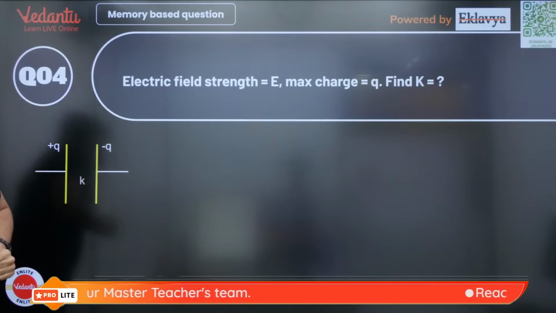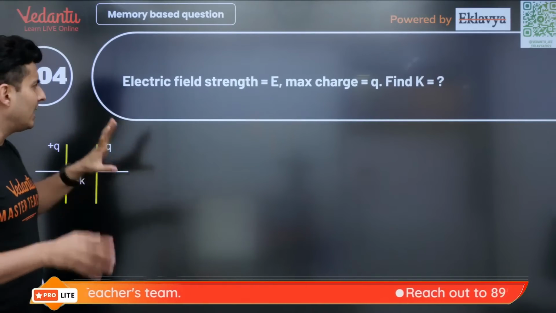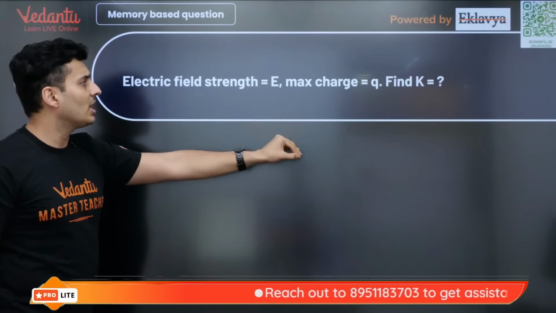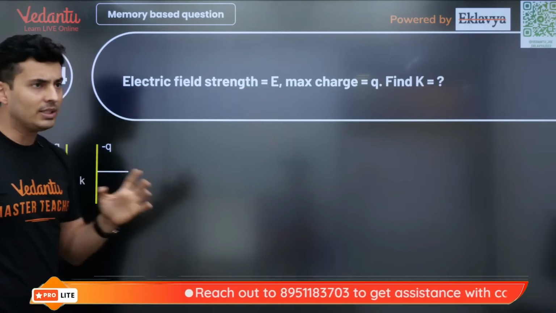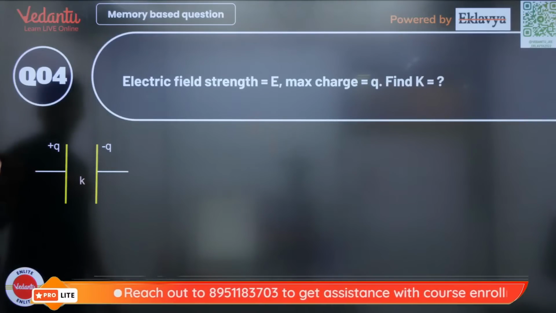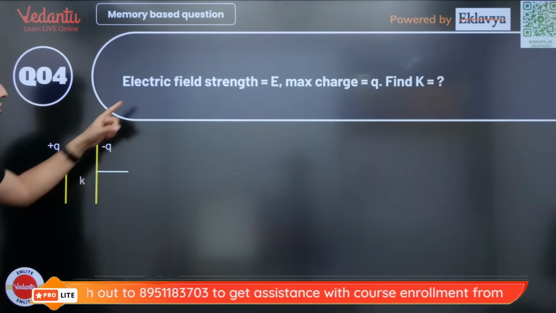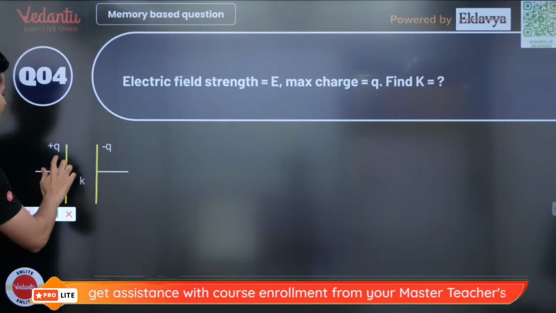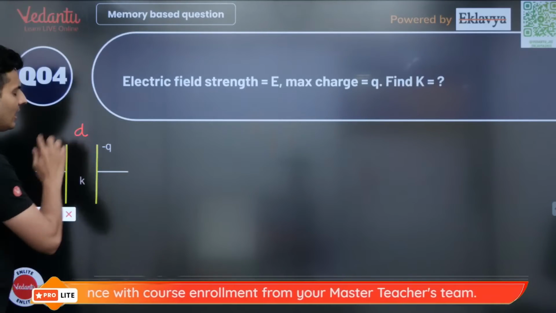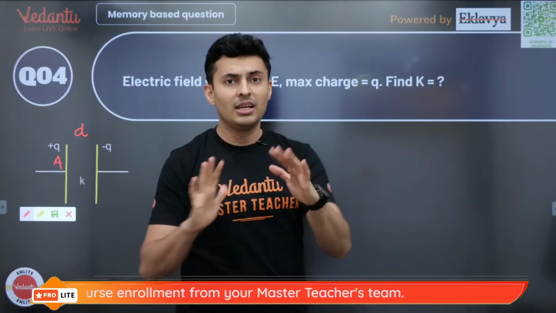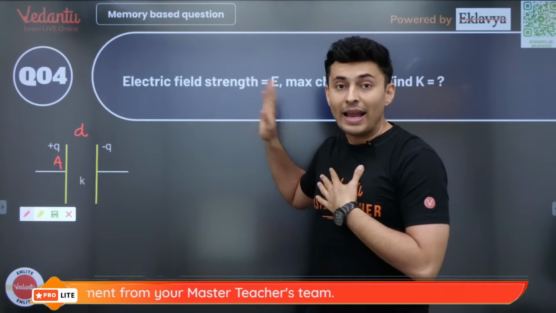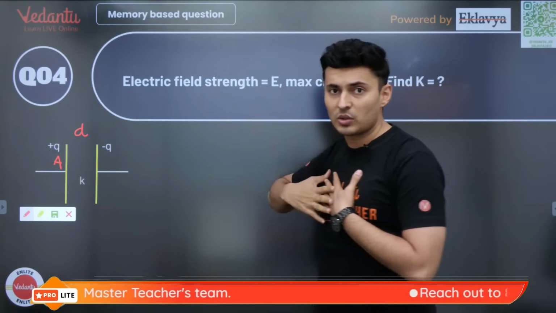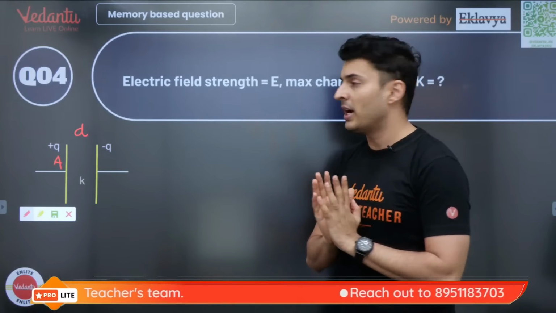Okay, next question. This was a question on capacitor. Electric field strength is E, maximum charge is Q, and find the value of the dielectric constant. So this was the question, guys. Let's try to solve this. The field strength is given, dielectric constant is asked, area of the plates was given. I think the distance between the plates was also given. Now I think the values were given, but I do not know what the values are because these are memory based questions. I'll just teach you the concept behind it.